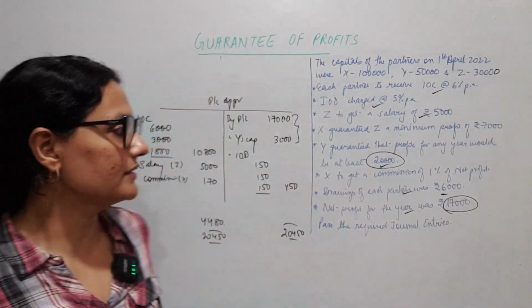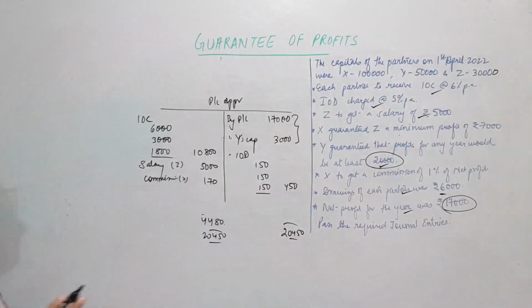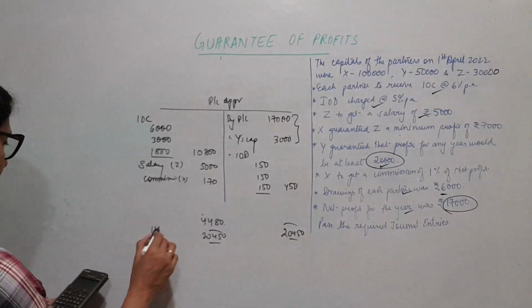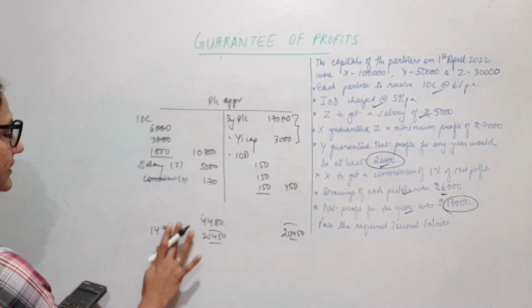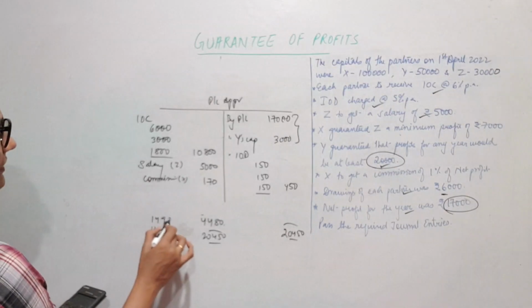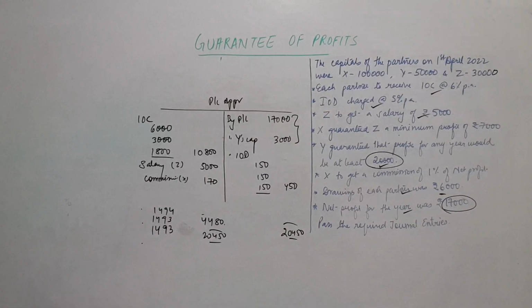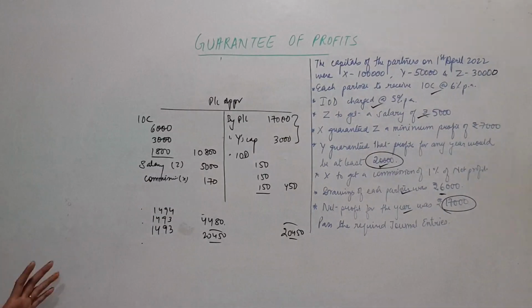Fine. So first thing, we will distribute this in their profit sharing ratio, which is not given. Okay, so 4,480 divided by 3. I think it is coming to 4,493.33. So we'll remove that 0.33. We can do it as X, Y, Z for the rounding off thing. Okay, 0.33 we have reduced, so one person gets 1,494.